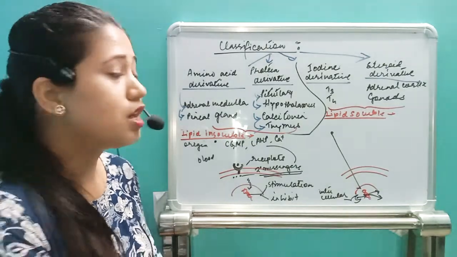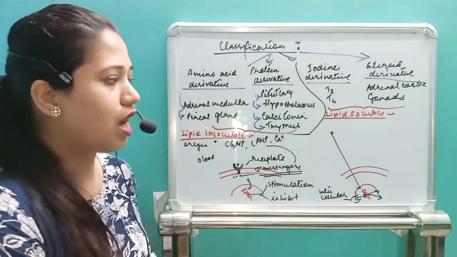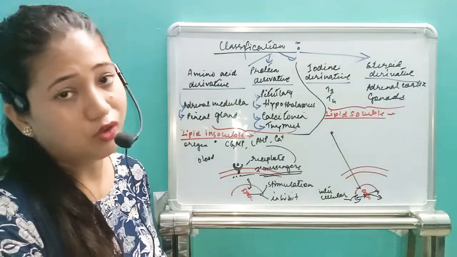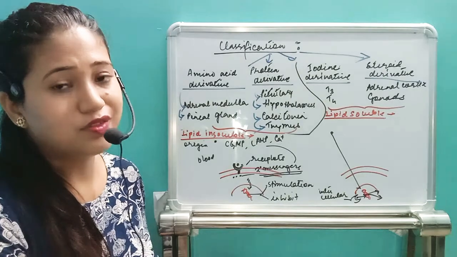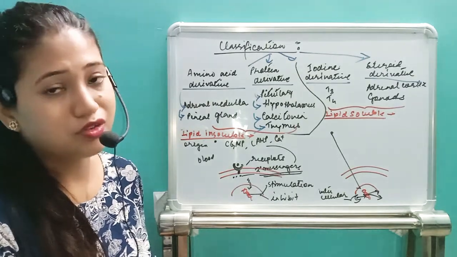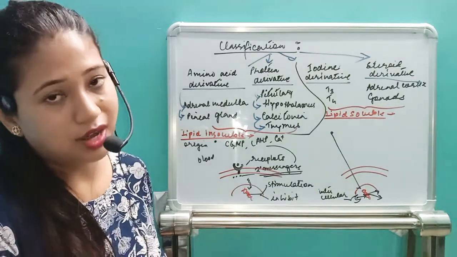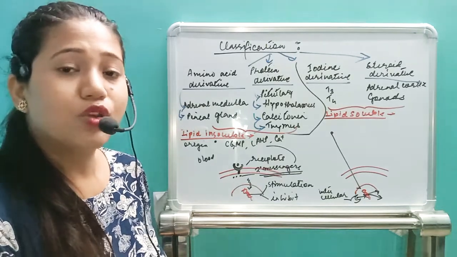So from this, you need to remember only the category, and you can easily understand what the function is, whether secondary messengers are required or not. Yes, secondary messengers will be required for the amino acid derivative and protein derivative, but the help of secondary messengers will not be needed for the iodine derivative and the steroid derivative. So that's all about the whole chapter, chemical coordination and integration.